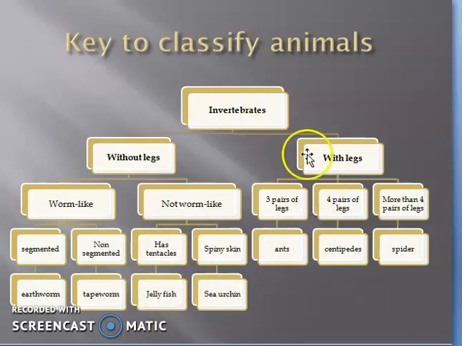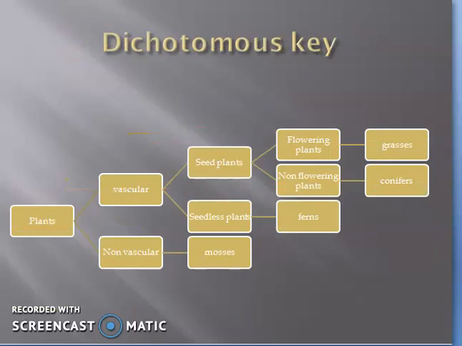Okay, and invertebrates with legs are further divided into 3 groups: some have 3 pairs of legs, some have 4 pairs of legs, and some have more than 4 pairs of legs. The invertebrates that have 3 pairs of legs, for example ants; those who have 4 pairs of legs, for example centipedes, millipedes; and those who have more than 4 pairs of legs are spiders. Fine. Again, it's a dichotomous key.